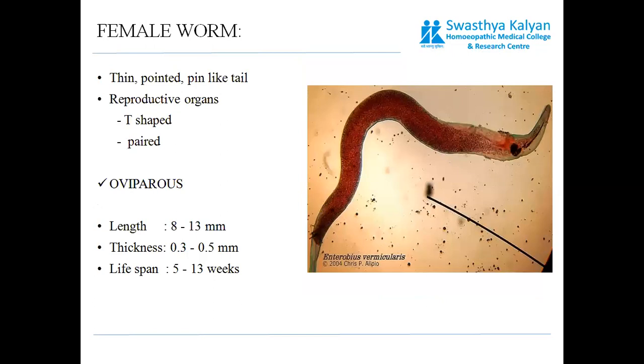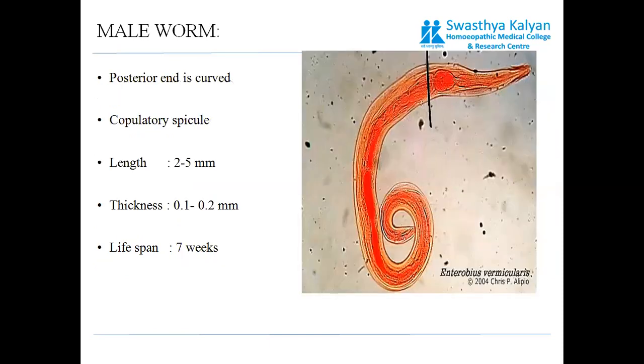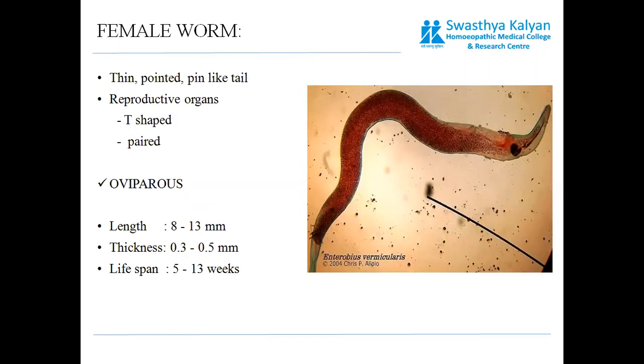The female worm has a thin, pointed, pin-like tail, so it's not curved at the end. The reproductive organs are T-shaped and paired. They are oviparous. Length is around 8 to 13 mm, which is 2 to 3 times the length of a male worm. Thickness is also more, almost double that of the male worm, from 0.3 to 0.5 mm. And lifespan is even more, that is 5 to 13 weeks in comparison to 7 weeks of the male worm.